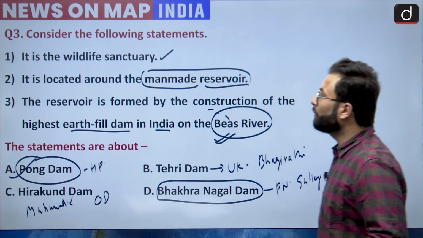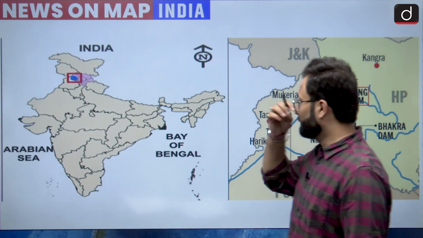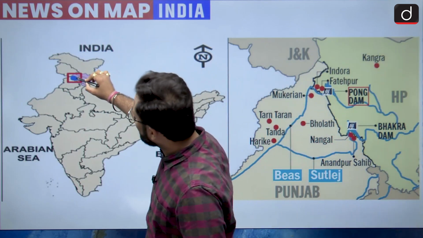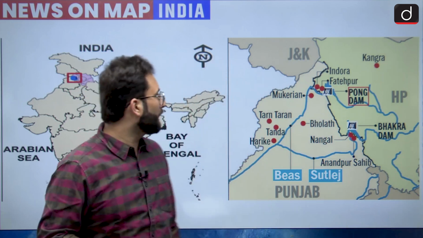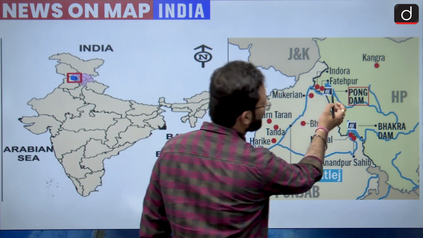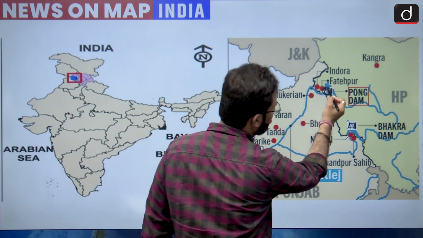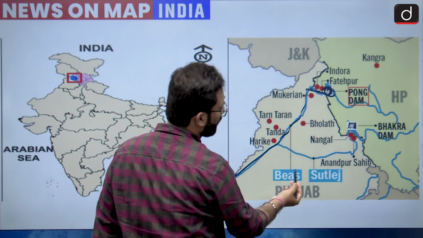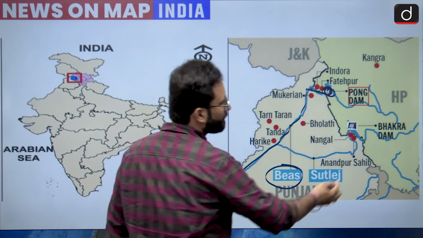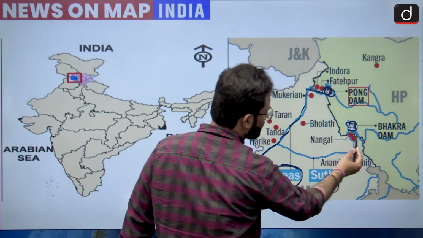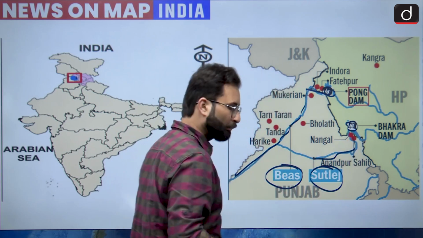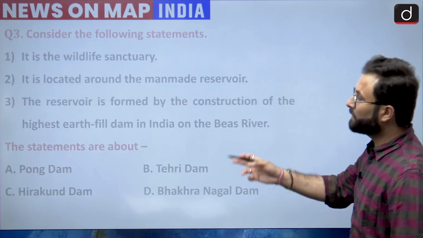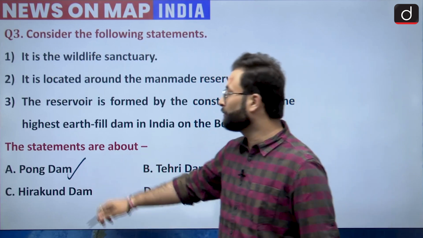Now here you can see the location. This is Himachal Pradesh. At the border of Himachal and Punjab, you can see there is this particular dam, that is Pong Dam. Here you can see clearly this is Himachal Pradesh, and somewhere here we have this Pong Dam, and this river here is your Beas river. Okay, and then this Bhakra Nangal Dam, here you can see it is on the Satluj. Moving further, you can see the answer is A, that is Pong Dam.